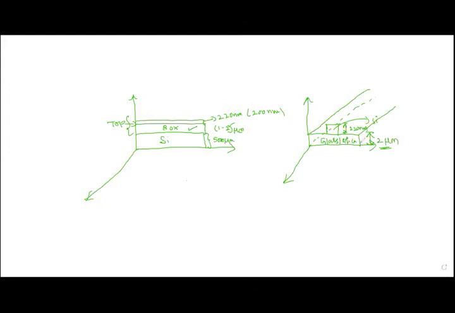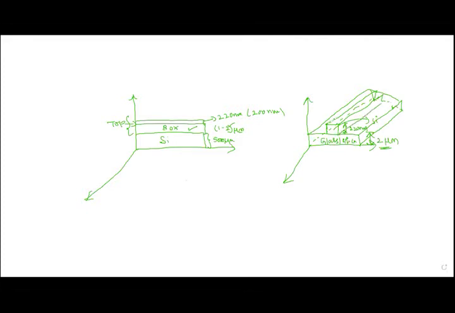So this is the length of the waveguide. In the same way, I can extend the waveguide like this. The waveguide thickness will be the same. Yes, so this is the channel waveguide.